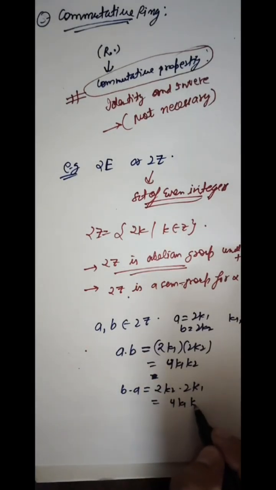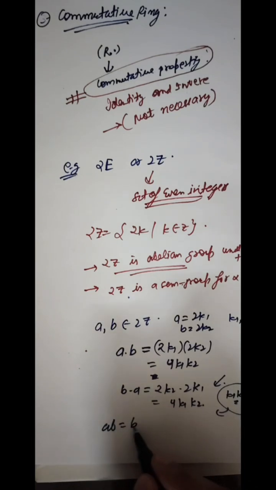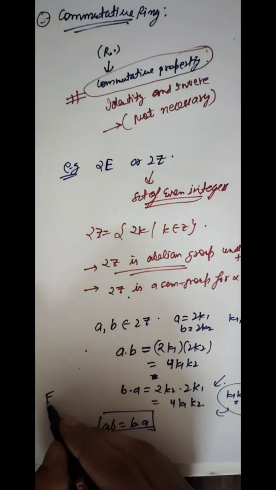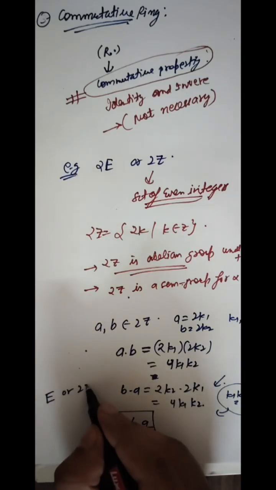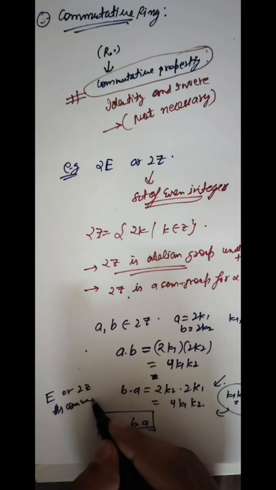This is also equal to 4k1k2, because under normal multiplication, integers are associative, so we can rearrange them as k1k2 equals k2k1. That's why we are able to write it. So ab is equal to b dot a. Hence here 2Z is commutative also.